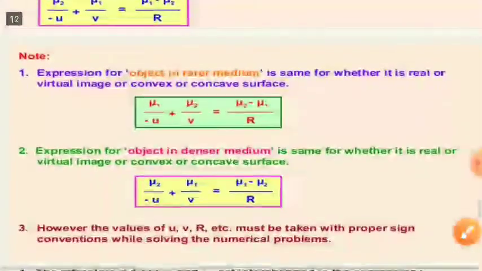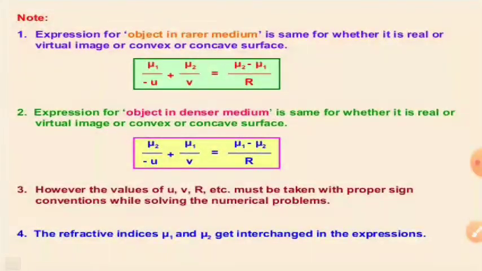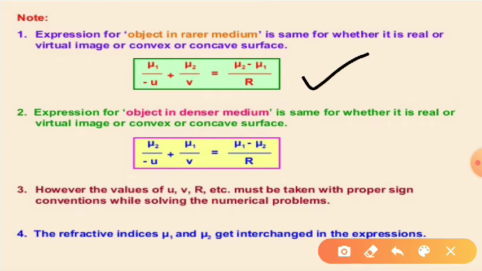So finally we conclude that the expression for an object in a rarer medium is the same whether it is real or virtual, or a convex or concave surface. The result is this one. Similarly, the expression for an object in a denser medium is the same whether it is real, virtual, convex or concave. The result is the same. However, the values of u, v and r etc. must be taken with proper sign convention while solving numericals. The refractive indices mu1 and mu2 get interchanged in the two expressions.